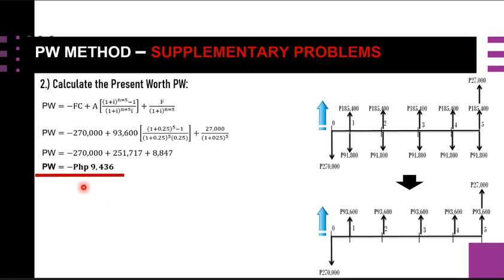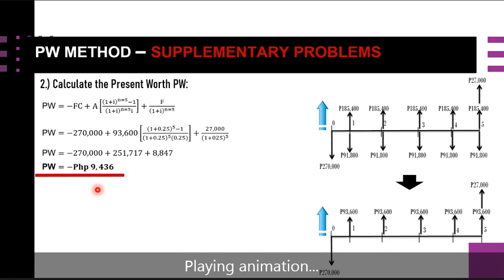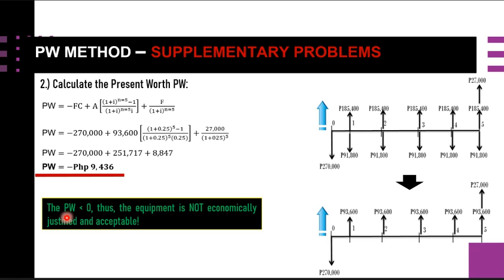which is equal to negative 9,436. So what is the implication of this? According to the criteria, your PW must be greater than or equal to 0, so in this case this is less than. So we can say that the present worth value is less than 0, thus the equipment is not economically justified and acceptable.